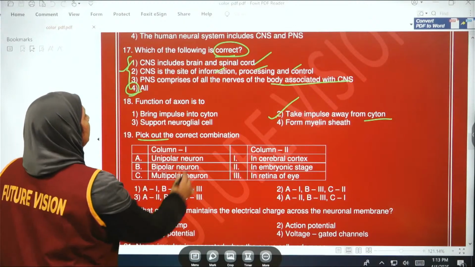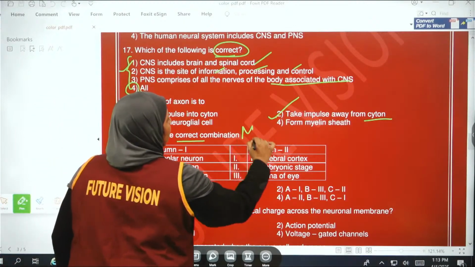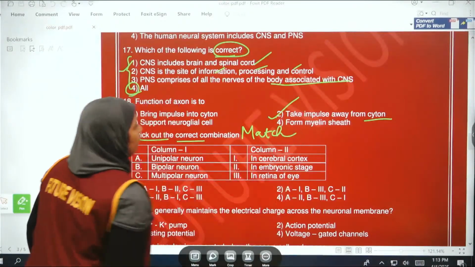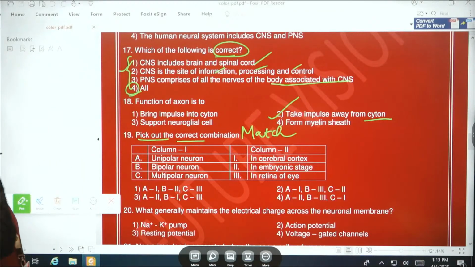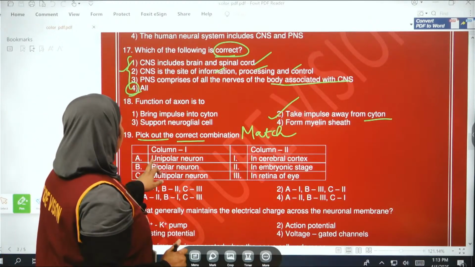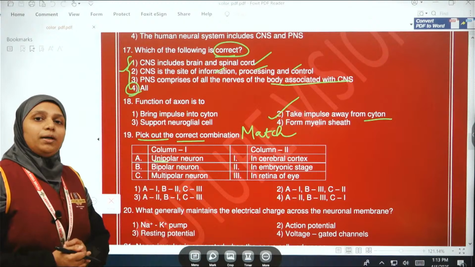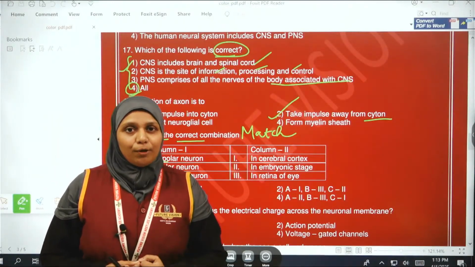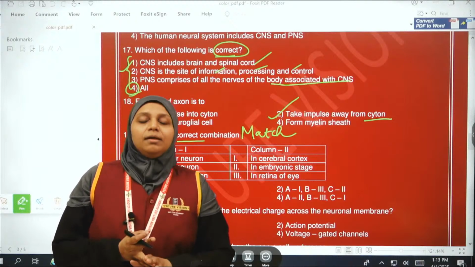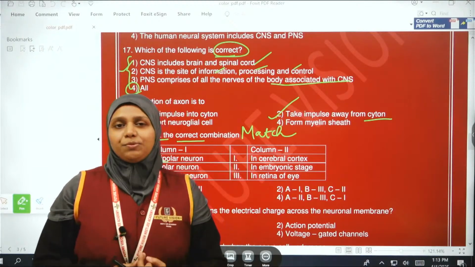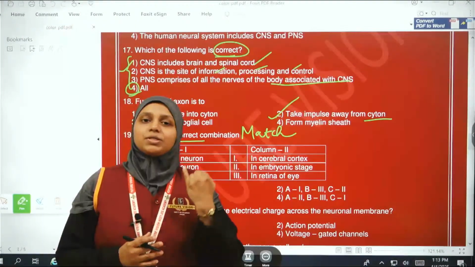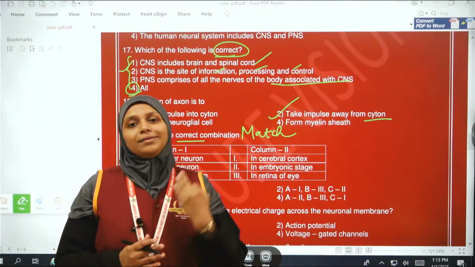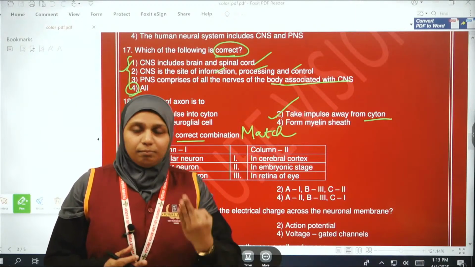Then the next one, pick out the correct combination, that is, we have to match it. Listen here, unipolar neuron. Okay, we know there are three types of neurons. Based on the number of axons and dendrites, the neuron is divided into three types: first the unipolar, second the bipolar neuron, and third the multipolar neuron.